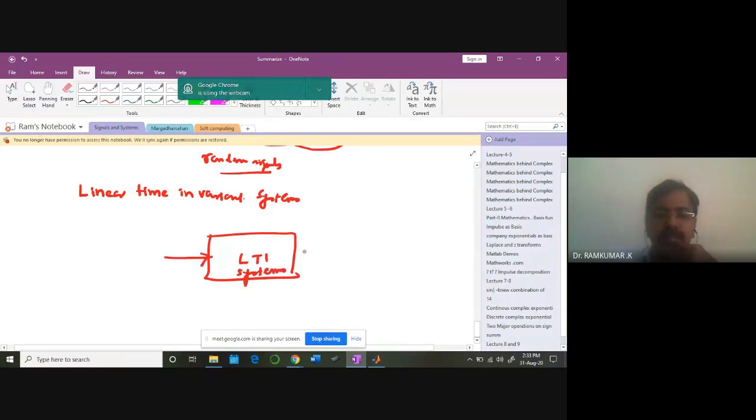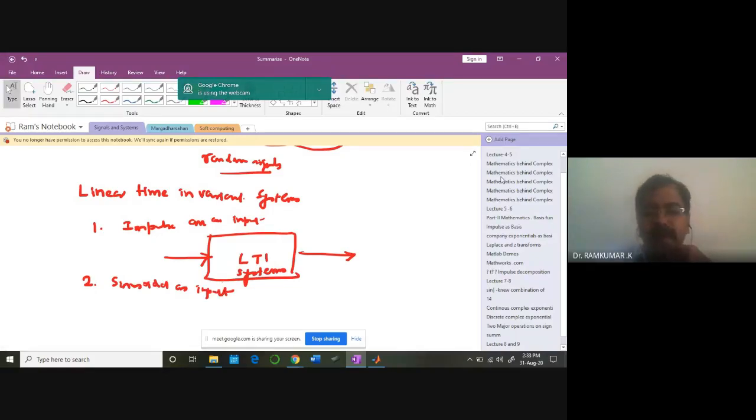Here we will be studying these LTI systems under two different modes. One is impulse as an input. Another one, sinusoidal as input. Then we'll go for a big jump.